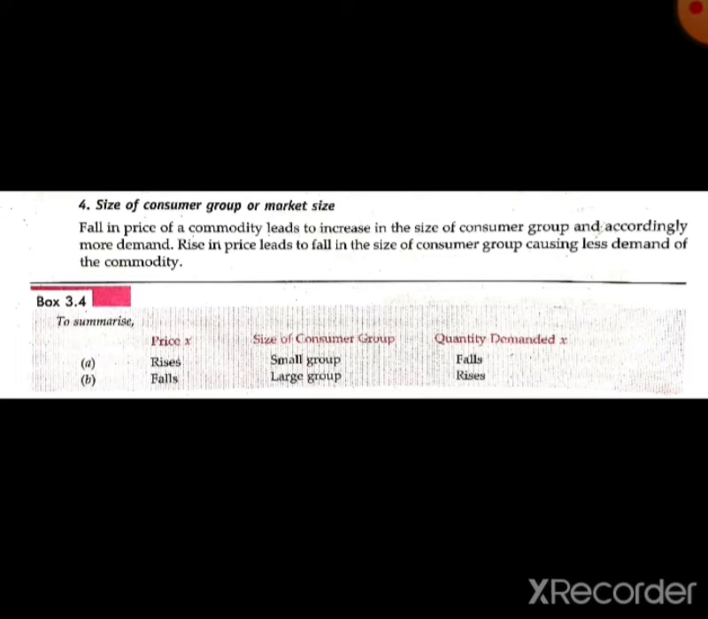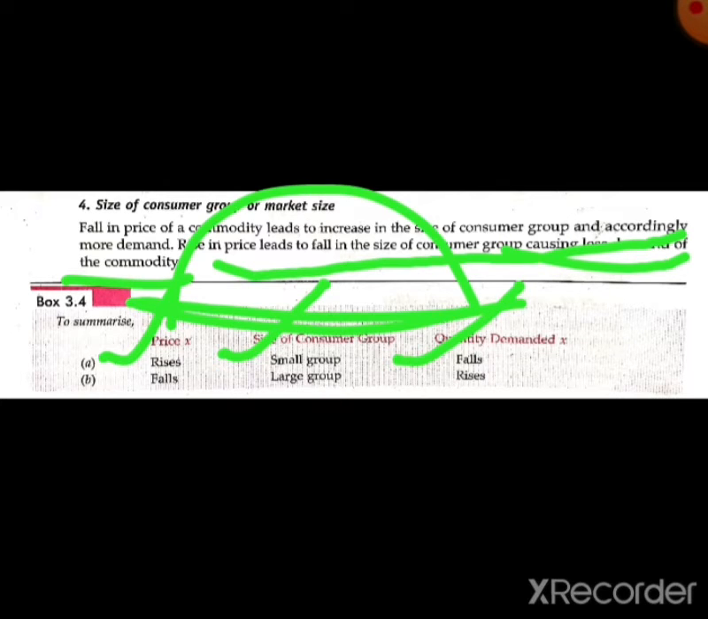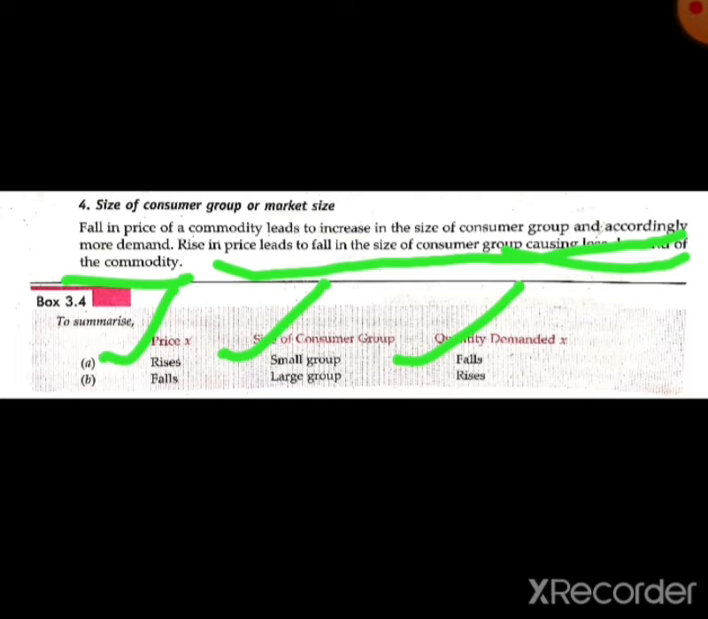Whenever the price of X rises, the size of the consumer group will be small, because nobody will purchase that commodity, and the quantity demanded will also fall, because there is a rise in the price, and we also know that there is a negative relation between the price and the quantity demanded. And when the price of the X commodity falls, the size of the consumer group will be large, as well as the quantity demanded will also rise.